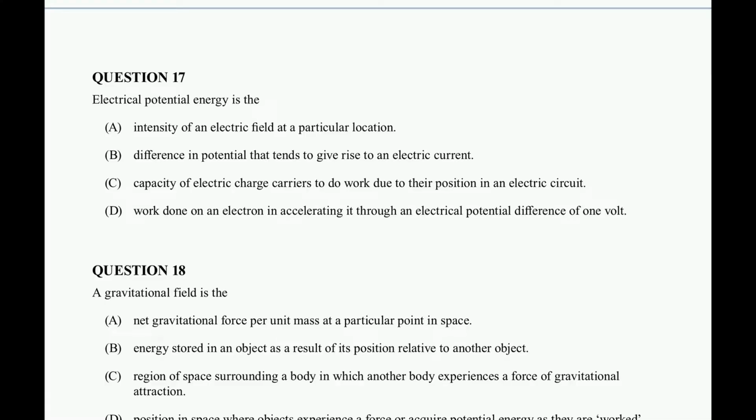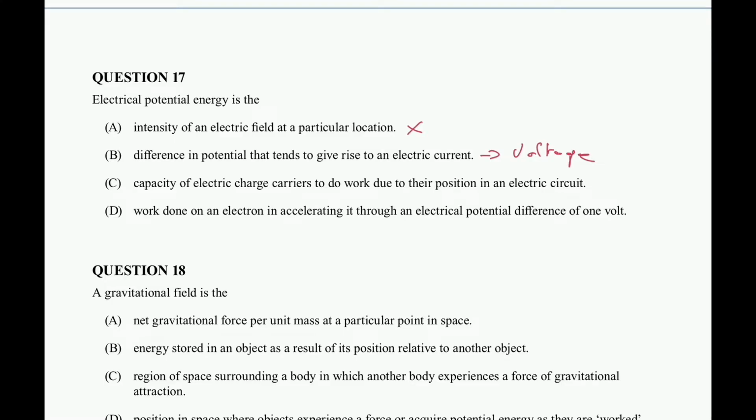So it's important to always read these options when you're given a definition type MCQ. So the first one, electrical potential energy is the intensity of an electric field at a particular location. So it's describing more or less just the strength of an electric field at an instance. So I'm going to put that as uncertain, but I'm heading down the lines of not going to be the correct answer. Difference in potential that tends to give rise to an electric current. I already know straight off the bat that is the definition for voltage. Cool. So I'm going to leave that as that.